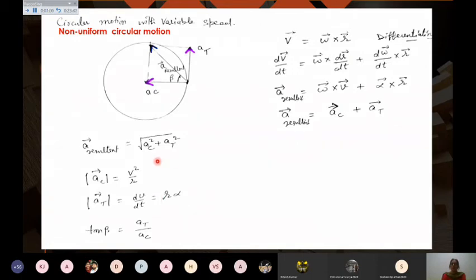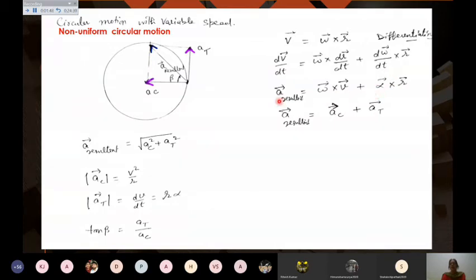If you want to verify further to find the value of AC and AT, that your acceleration result is dependent upon tangential and centripetal acceleration, you can always do it with the help of a derivative. Use this formula: v equals omega cross r. If I differentiate with respect to time, then dv by dt equals omega as it is, cross derivative of the second, dr by dt, plus derivative of the first, d omega by dt, cross r, and d omega by dt is the angular acceleration alpha.